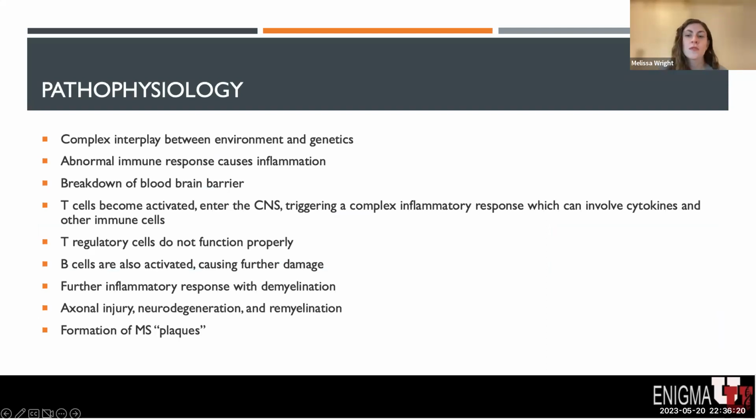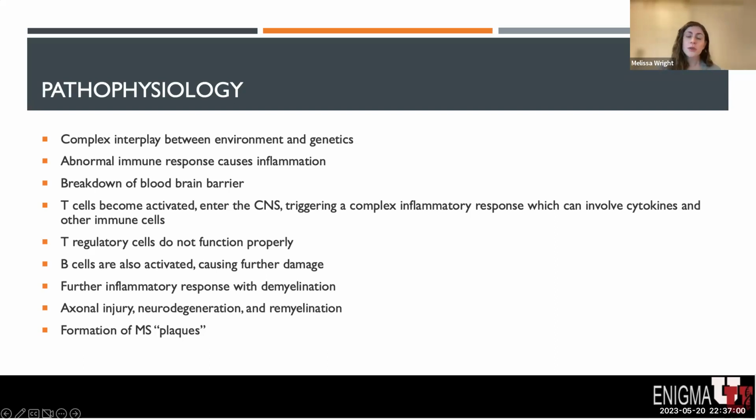There's been a significant amount of research undertaken to understand the pathophysiology of multiple sclerosis. As I mentioned on the previous slide, this disease is a complex interplay and interaction between environment, genetics, and the immune system. In multiple sclerosis, there's an abnormal immune response resulting in inflammation. This leads to breakdown of the blood-brain barrier and allows inflammatory cells to enter into the central nervous system. As part of this, T cells, which are part of the immune system, become activated and trigger a complex inflammatory cascade, which can involve cytokines and other immune cells.